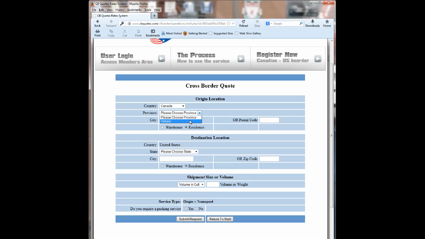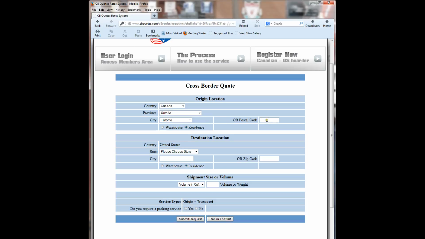CB Quotes is expanding and will eventually cover all of Canada, but for now, Ontario is the only available province. However, it does cover quite a percentage of the Canadian population, so it could cover many quotes. So we will choose Ontario and go to select a city from this drop-down menu. A lot of the cities are here, and we'll choose Toronto. You only need to type in the first few letters and you can get to the city of choice.